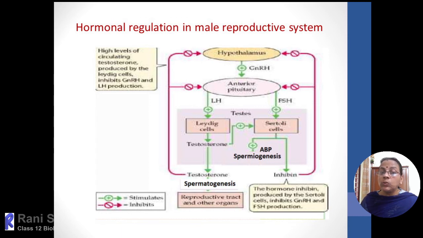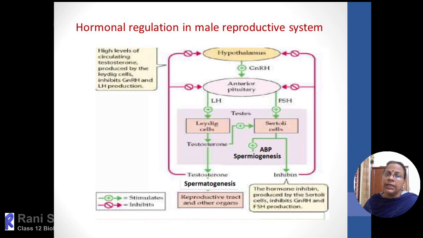Sertoli cells will regulate spermiogenesis through ABP, androgen binding protein, as well as there is a kind of inhibitory activity through inhibin. When these activities are more, they will be suppressed by a proteinaceous factor called inhibin, which will act on the hypothalamus. So the GnRH will be less, and it will act on the anterior pituitary also, reducing FSH and LH. In that way there is a regulation, an inhibitory regulation.